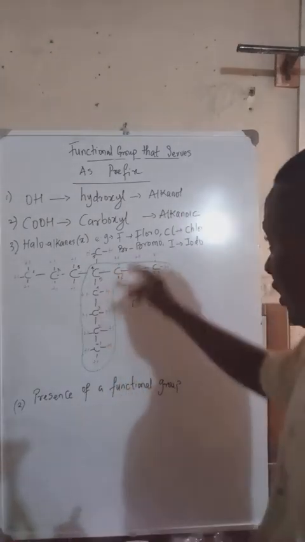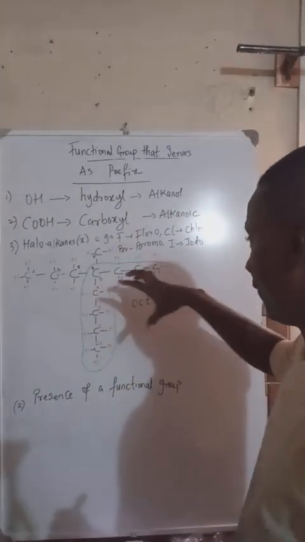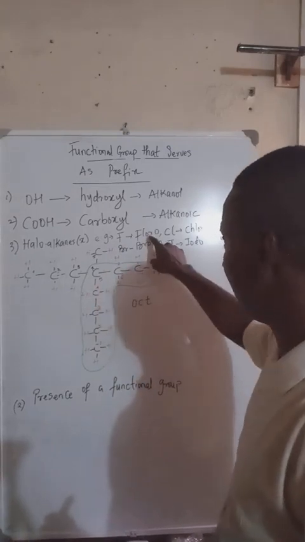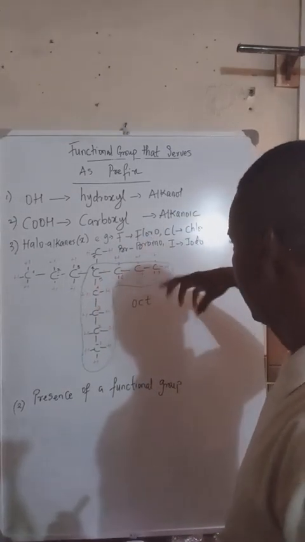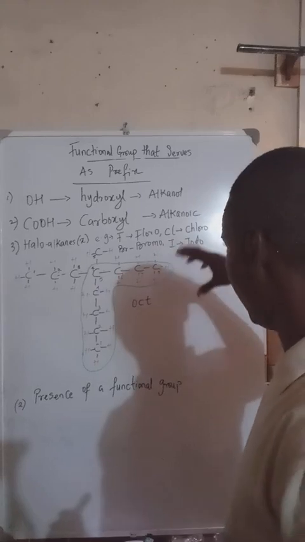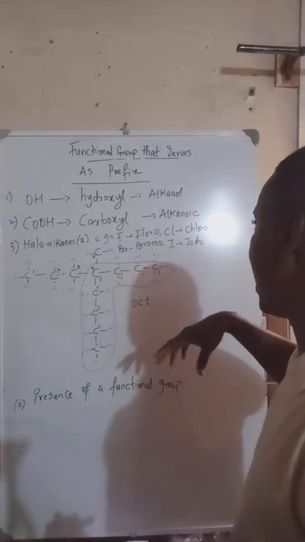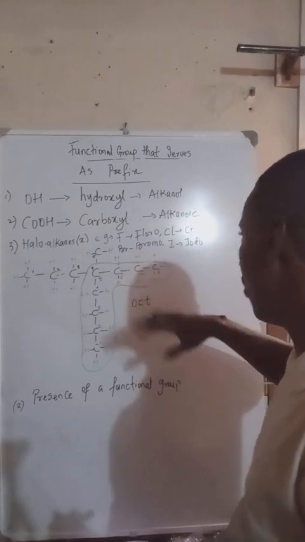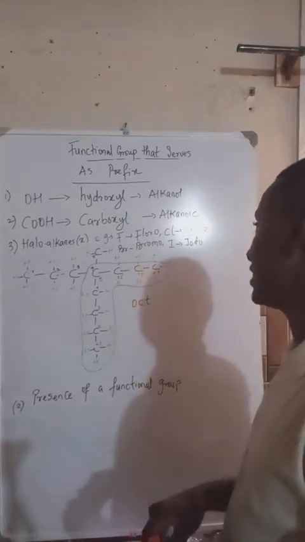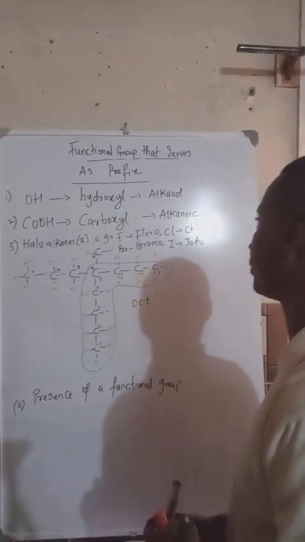So, like I said, if you see F present in your organic compound, we tag it as fluoro. When we see Cl present, we tag it as chloro. And when we see Br, it's tagged as bromo. And when we see I, it is tagged as iodo.